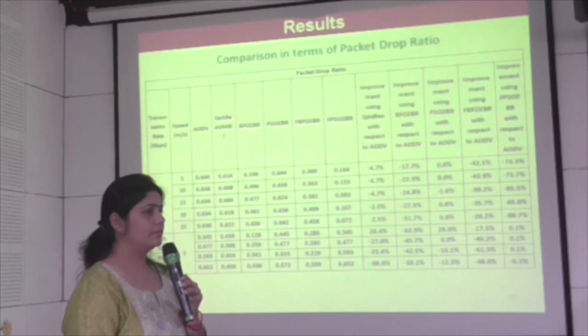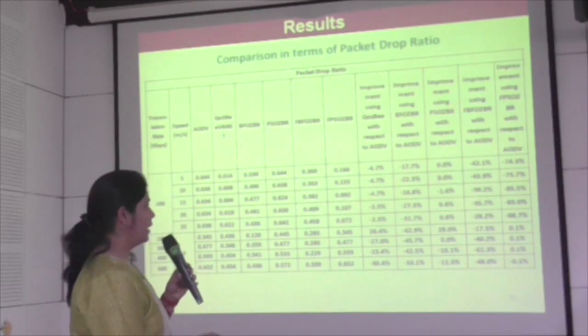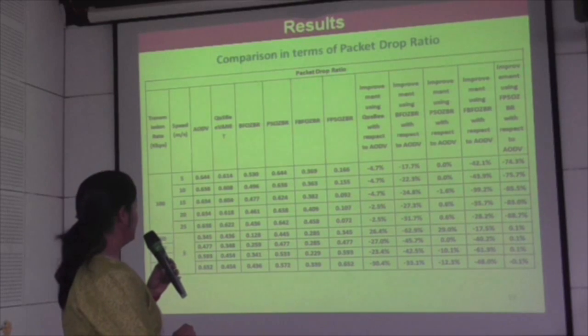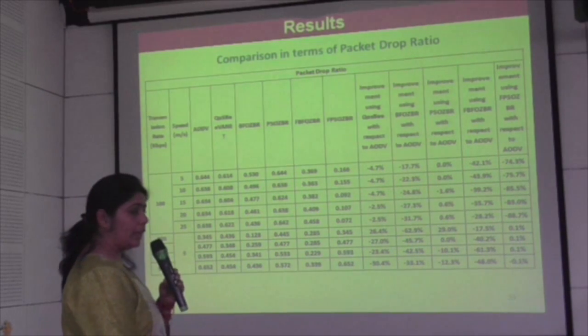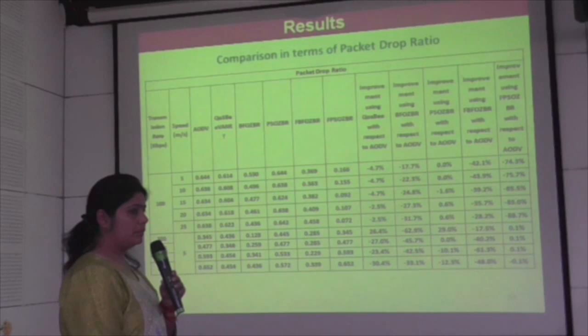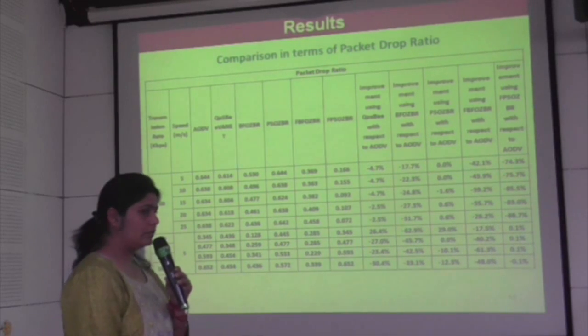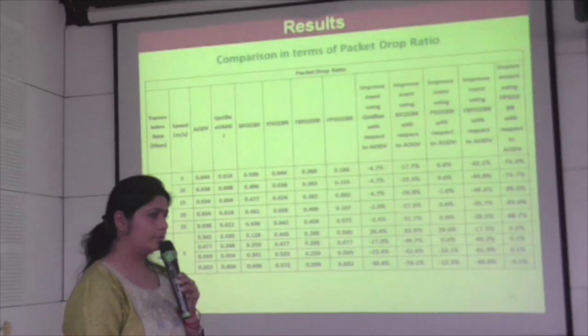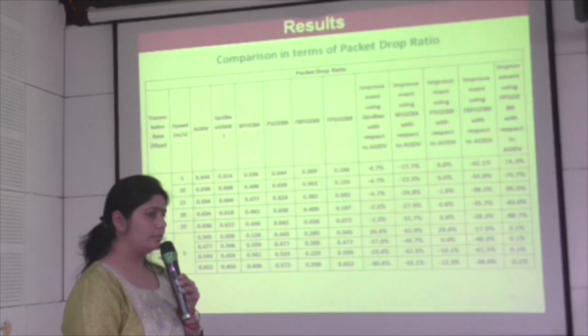Can you explain to sir? Ma'am, I have applied the packet drop ratio of this minus AODV, divided by AODV. No, this doesn't mean anything meaningful. You can avoid all those.